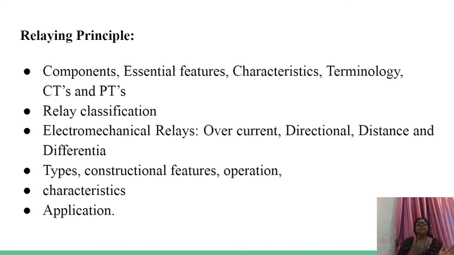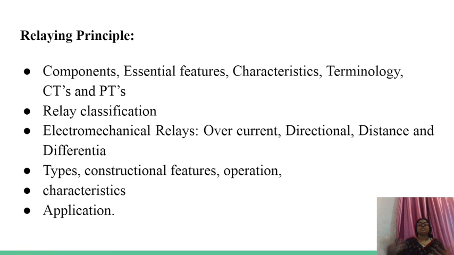So definitely relay is the operating force which operates the circuit breaker, and in circuit breaker till nowadays there is no evolution from 1916. But in relays there have been evolutions: electromagnetic, static, microprocessor, numerical. Nowadays we are having numerical relay.